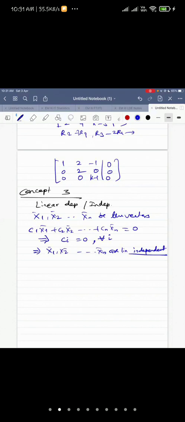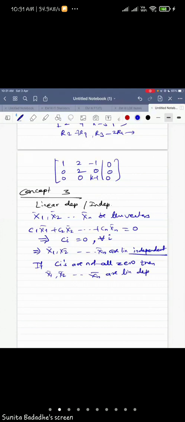Okay. And if the ci are not all 0, then x1, x2, ..., xn are linearly dependent.